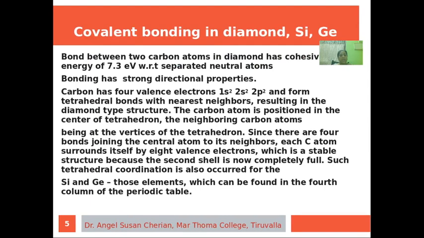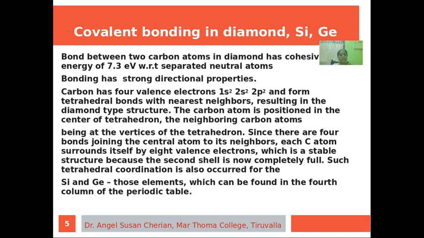The bond between two carbon atoms in diamond has a cohesive energy of 7.3 electron volt with respect to separated neutral atoms. Bonding has strong directional properties too. Carbon has 4 valence electrons, 1s2, 2s2, 2p2. Its electronic configuration is like that. So it can form tetrahedral bonds with the nearest neighbors, resulting in the diamond type structure. Here a carbon atom is positioned in the center of a tetrahedron, neighboring carbon atoms being at the vertices of the tetrahedron.